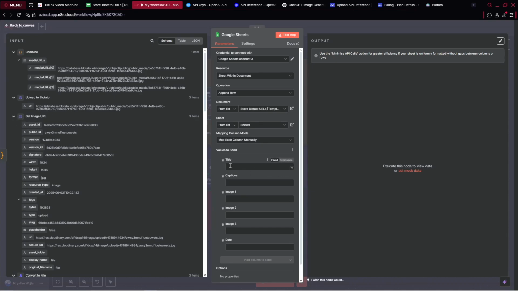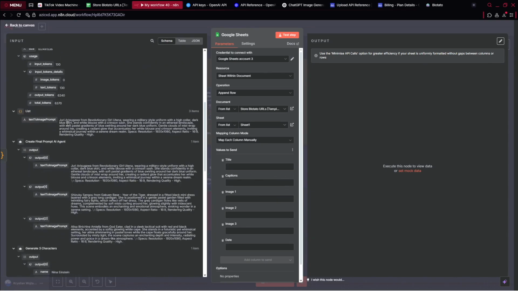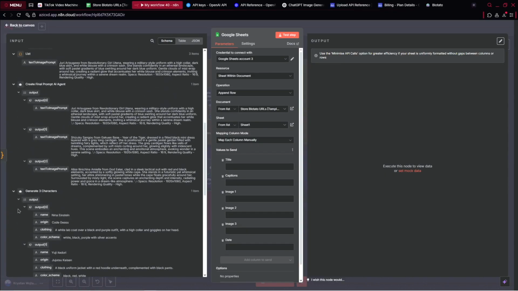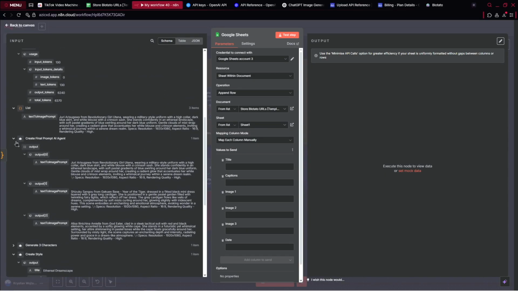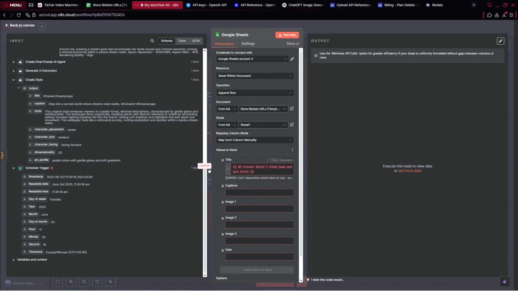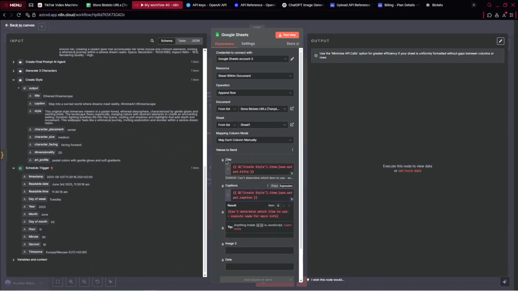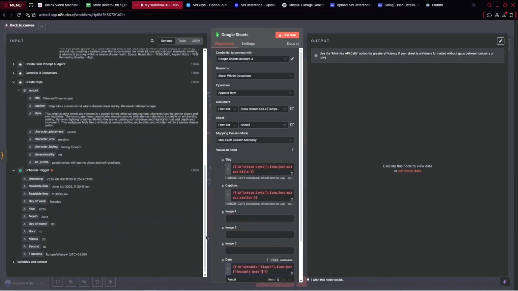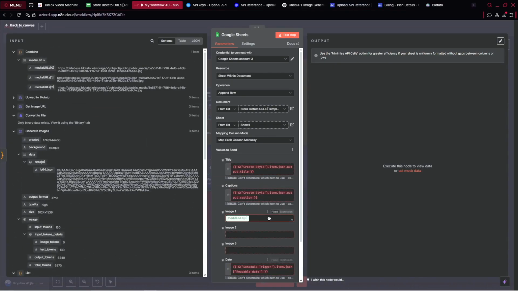So first things first, we've got a title, captions, and date. For this case, we can just scroll down and go over to our first agent. So here we've got a title, we've got the caption, and there we also have our image 1, image 2, image 3, and a date. Firstly, let's pick the date, which can be this one, the readable date, and also image URLs.